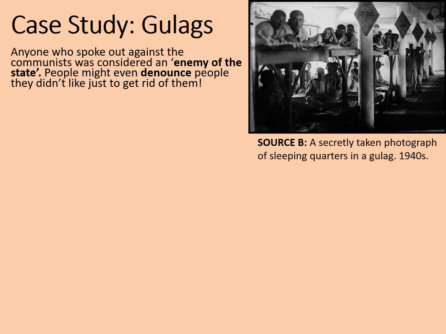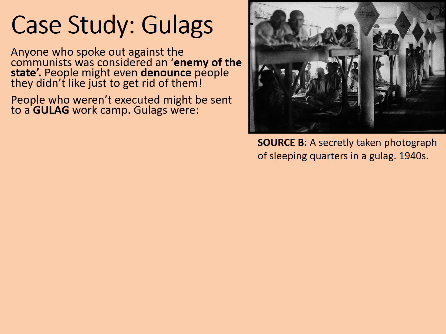By denouncing, we mean that tales were told on them to the authorities so that they would be rounded up and possibly executed or transported away. These denouncements might be based upon real facts, or it might just be based upon the fact that someone didn't like someone else. Pretty terrifying either way. People who weren't executed right away might be sent to a Gulag work camp, and the Gulags were as follows.